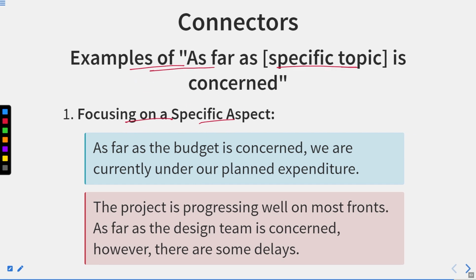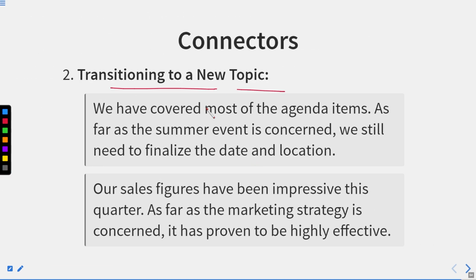First of all, it focuses on a specific aspect. As far as the budget is concerned, we are currently under our planned expenditure. The project is progressing well on most fronts. As far as the design team is concerned, however, there are some delays. Transitioning to a new topic: we have covered most of the agenda items. As far as the summer event is concerned, we still need to finalize the date and location.